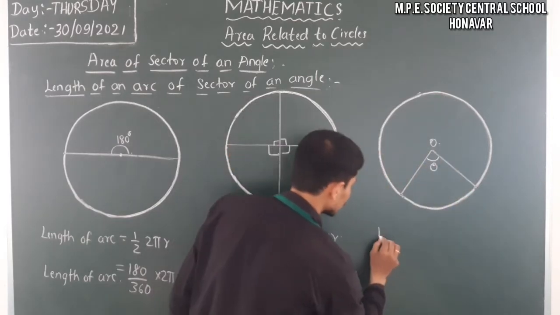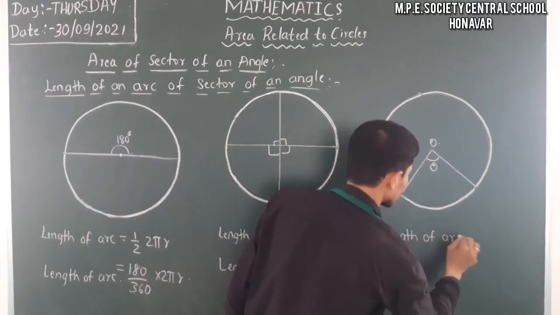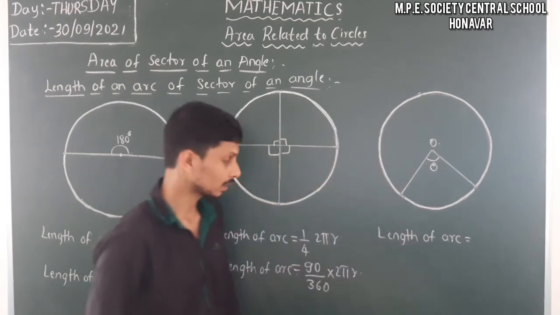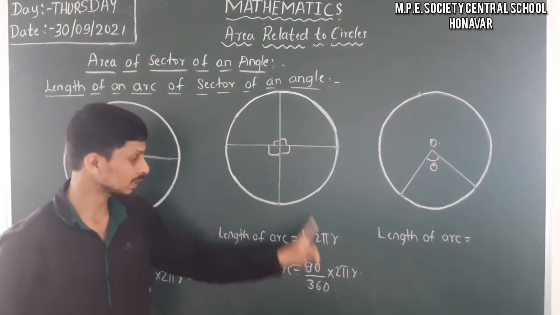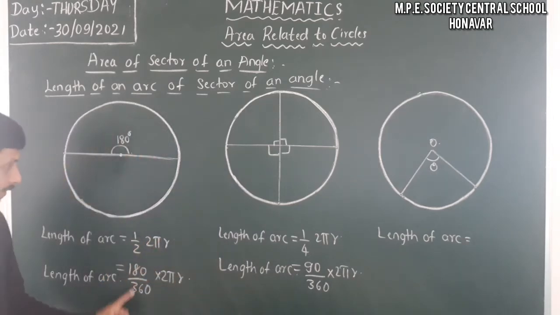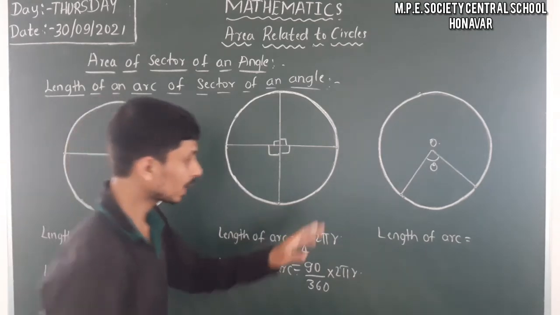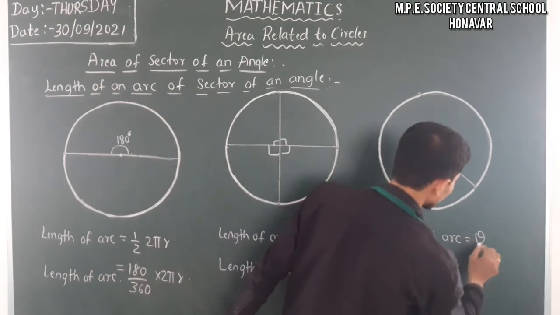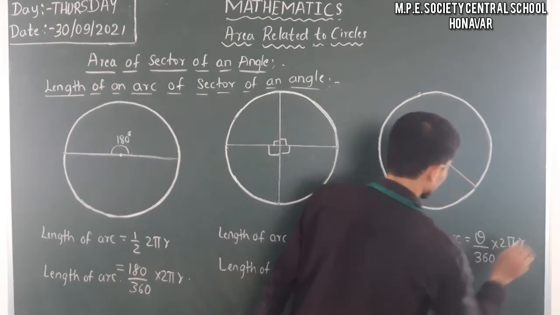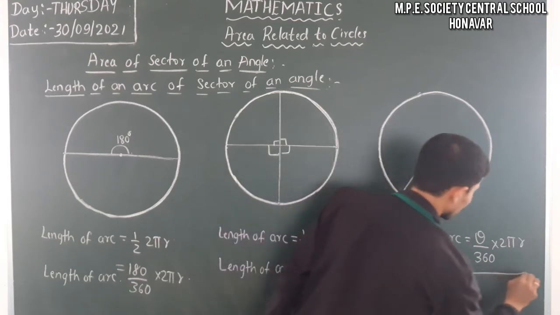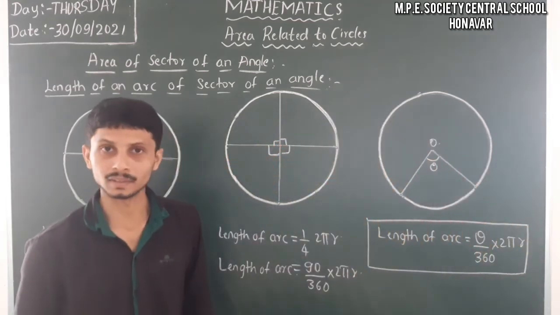Just observe: it is 90 by 360, where the angle is 90 degrees, into 2 pi r. Here 180 by 360, the angle is 180 degrees, into the circumference of the circle. Likewise, we take theta by 360 into 2 pi r. This is the length of the arc of a sector of an angle.